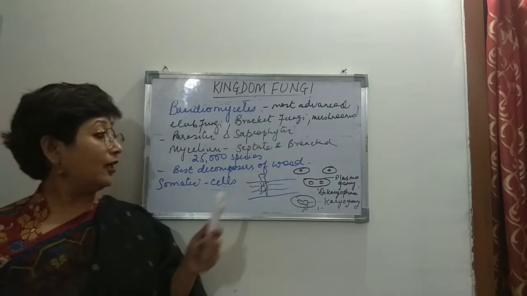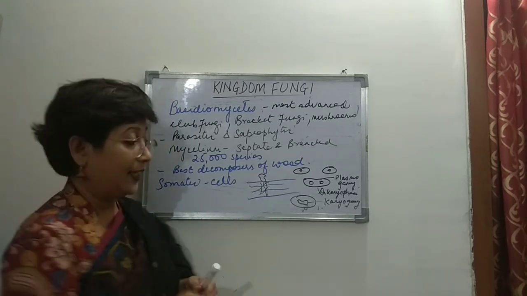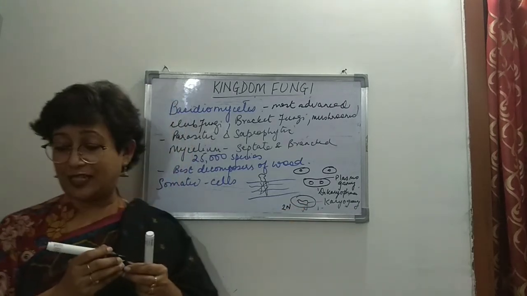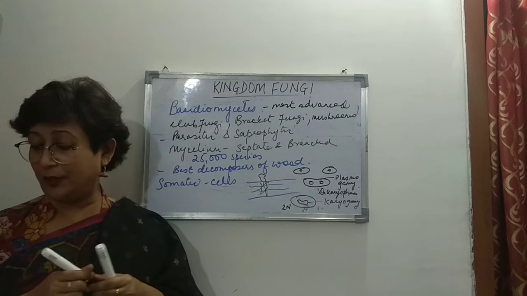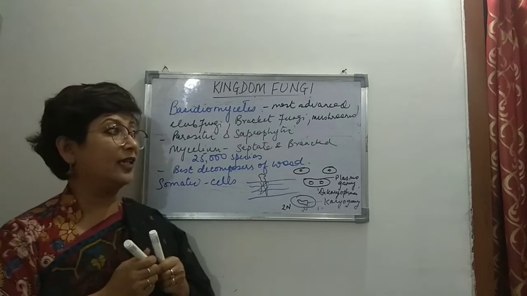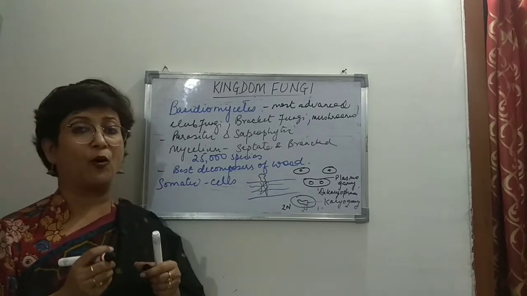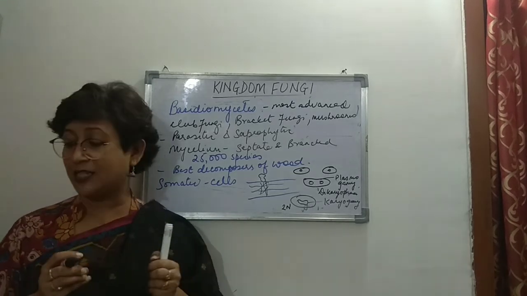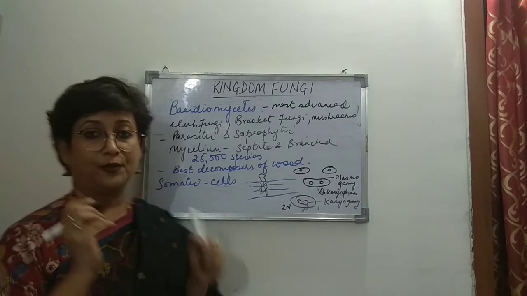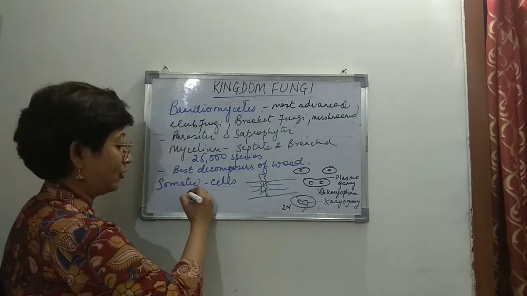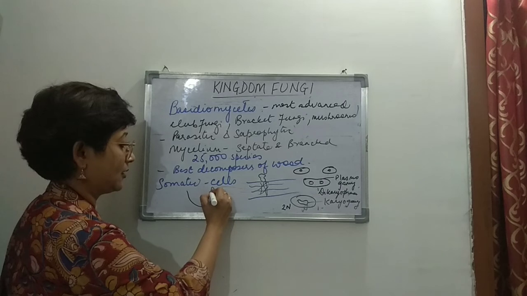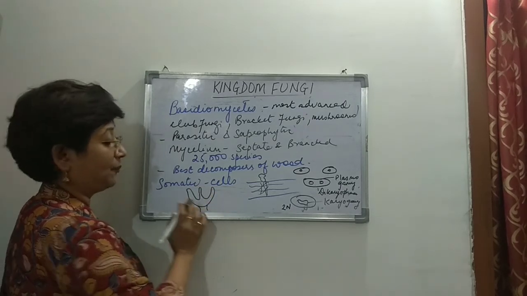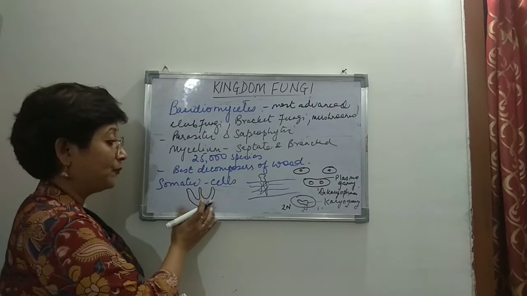So this cell that is formed is 2N, formed in the basidium, and this undergoes meiosis. Now, these spores, or the basidiospores, are formed in the fruiting body, which is known as the basidiocarp. Basidiocarp, what does it look like? It is something like this. So this is the basidiocarp, the fruiting body.